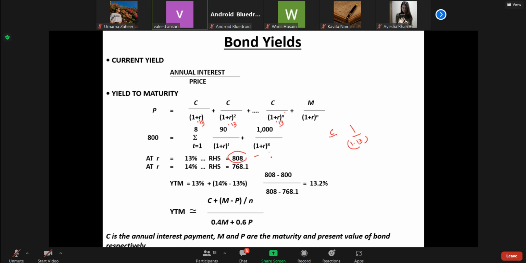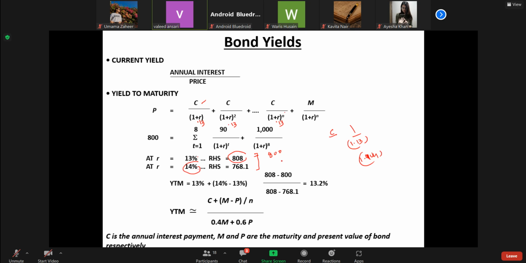It is again higher than the prevailing market price of 800. So we try a higher rate, 14%, because if the rate is higher, each of these terms becomes lower. Now it seems that the rate lies between 13% and 14%.